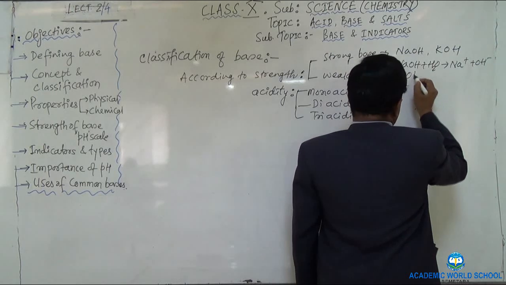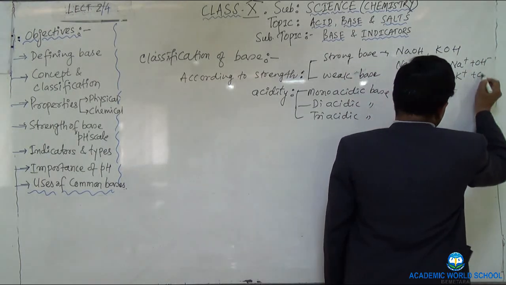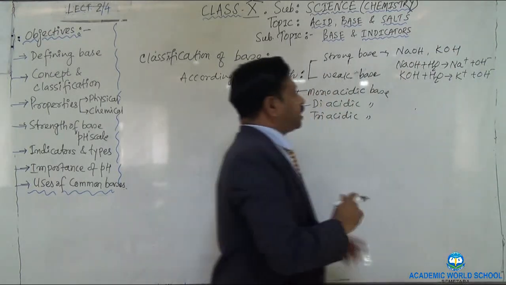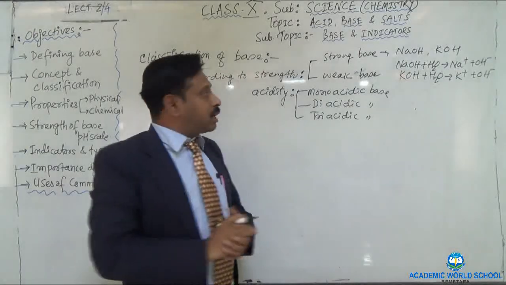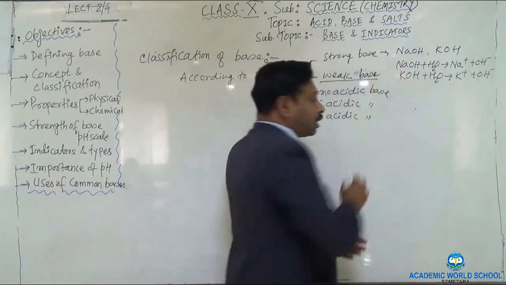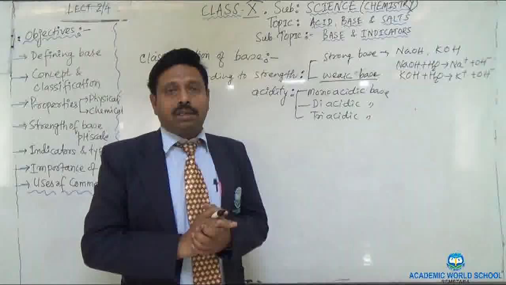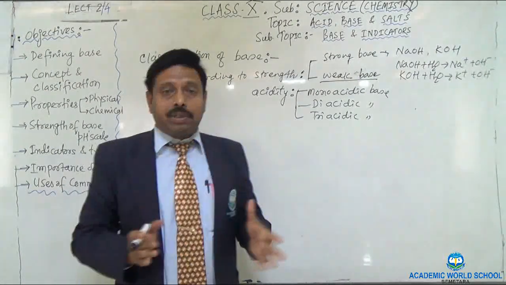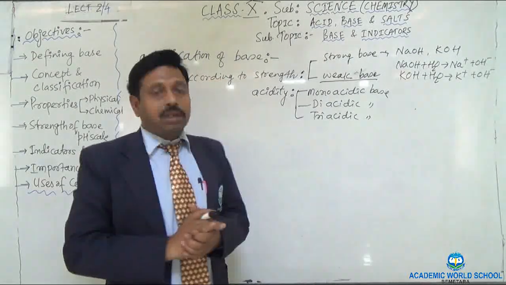Similarly, potassium hydroxide also produces potassium ions and hydroxide ions. Right? They are the strong bases. Now come to the weak base. In the case of a weak base, the ionization is not complete. It is incomplete ionization, so the production of hydroxide ions is poor. So the base is known as a weak base.